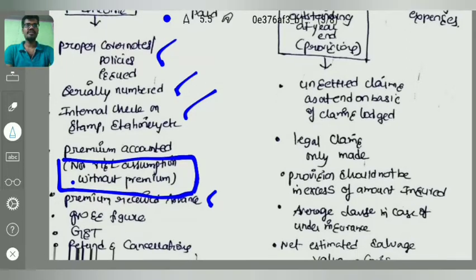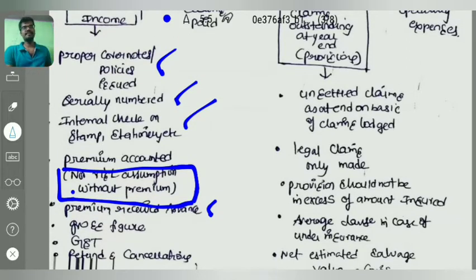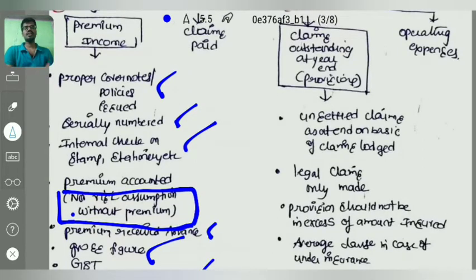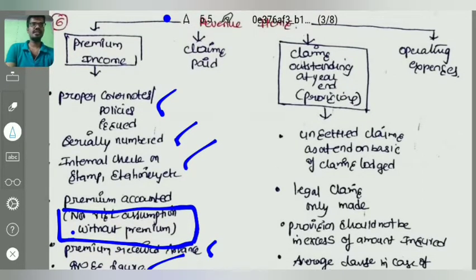Premium received shall be accounted at gross figure. It should not be accounted at net figure, and adjusting unexpected risk reserve should not be done. In case any GST is applicable, and in case of refund and cancellation, those points need to be verified, right? This is a general question, as we have already learned in our IPCC verification and vouching chapters. And next, coming to the claims outstanding at the year end, that is the claim provisions.